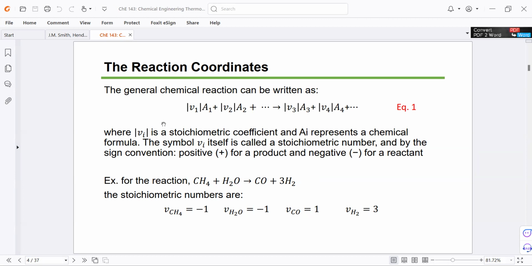So the question is, what are the stoichiometric coefficients? For methane, it's negative 1 because it's a reactant. The same goes for water. But for carbon monoxide and hydrogen, it's 1 for carbon monoxide and 3 for hydrogen. So it's important that the reaction is a balanced reaction.